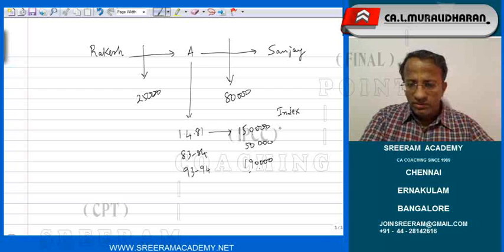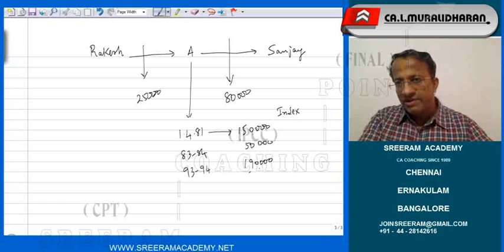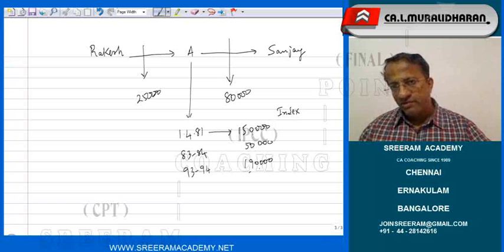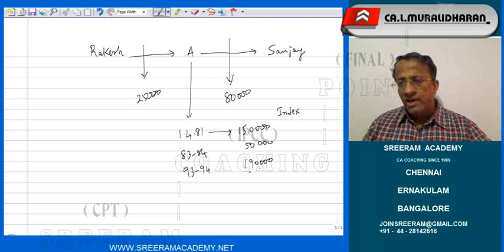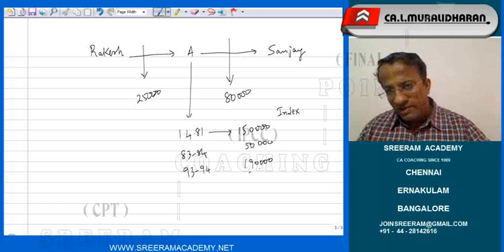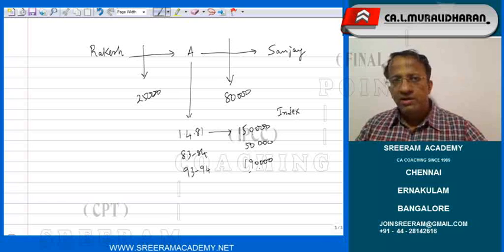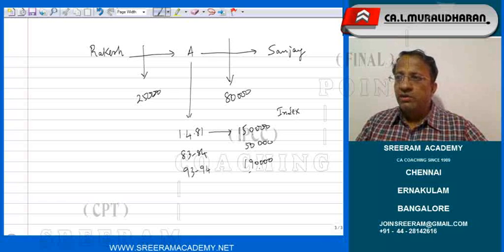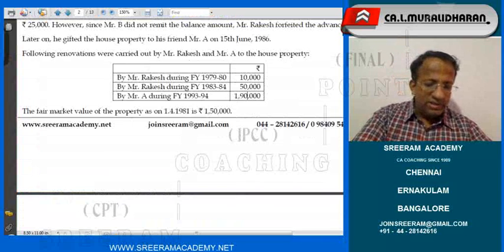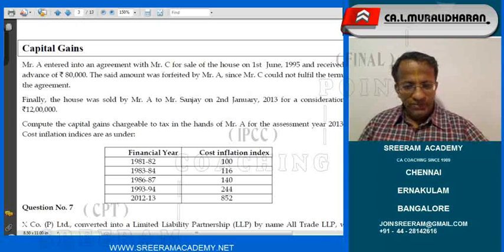Index for 81, 82 should not be taken. This is what I was just telling you. Only in the case of Manjula J. Shah versus CIT, they say not only the cost but also the same index should be taken up for the computation. In all other cases, our institute study material is working out based on the index prevailing on the date of gift. That is very, very important. So, what is the index as on the date of gift?